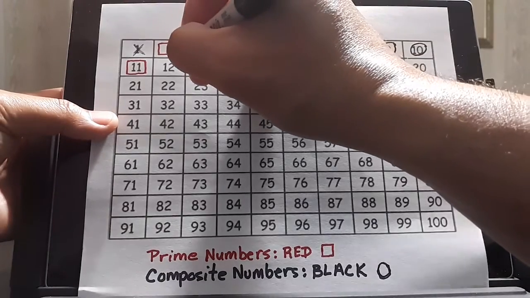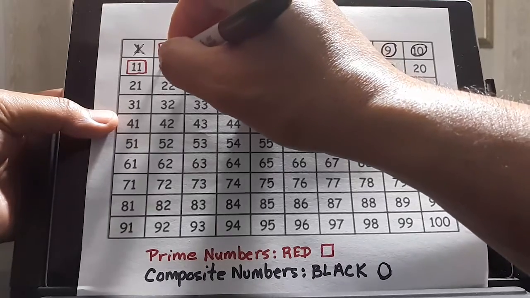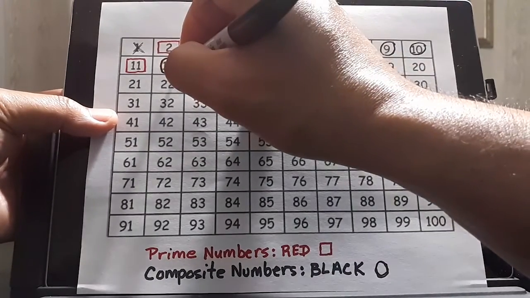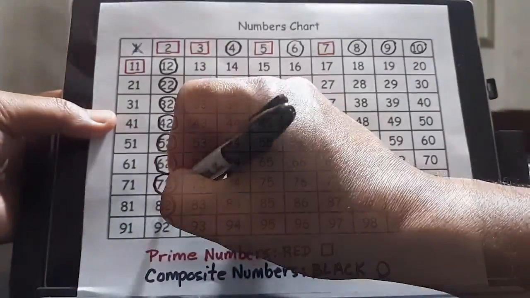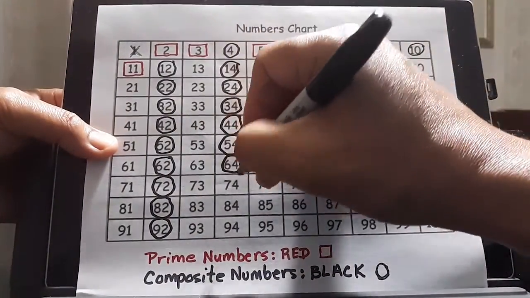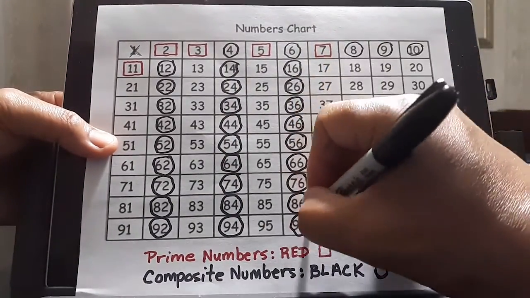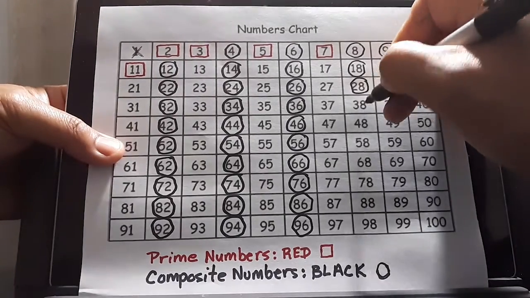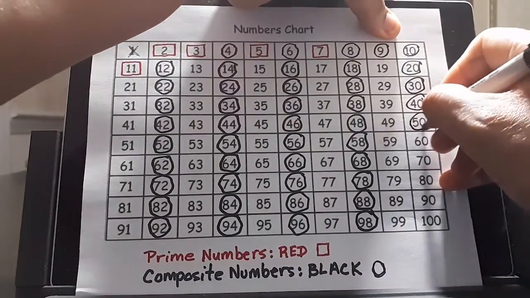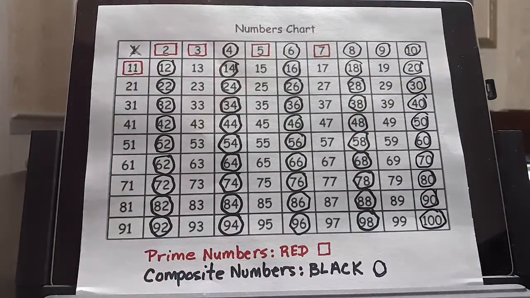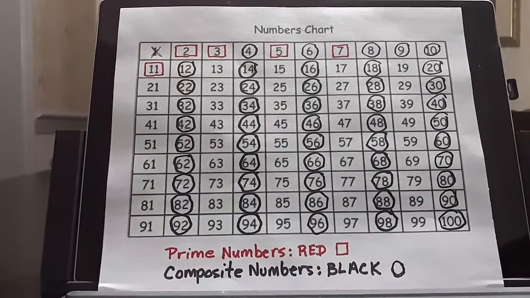And that means that all these numbers can be divided by 2. 12 divided by 2 gives you 6. So we would circle 22, 32, so we have already eliminated, gone through half of the numbers already.